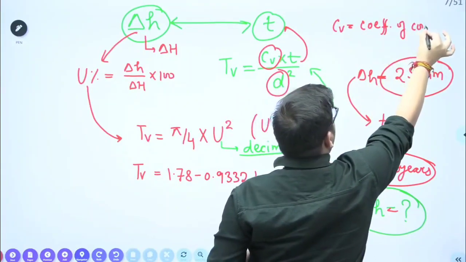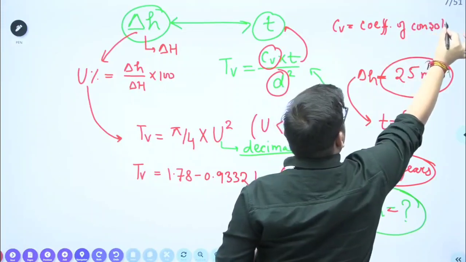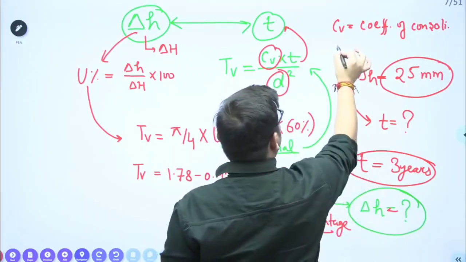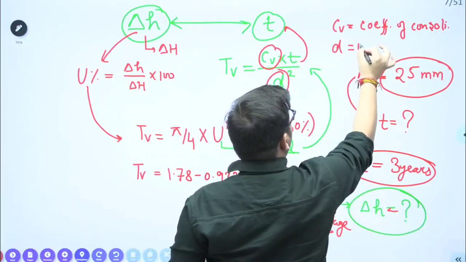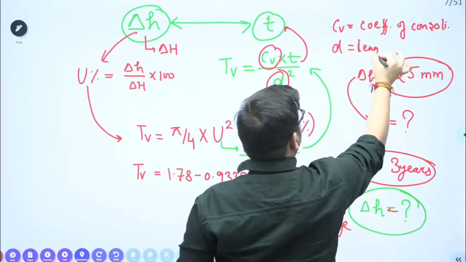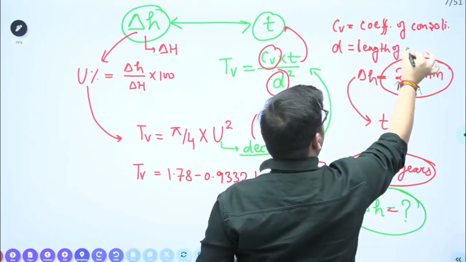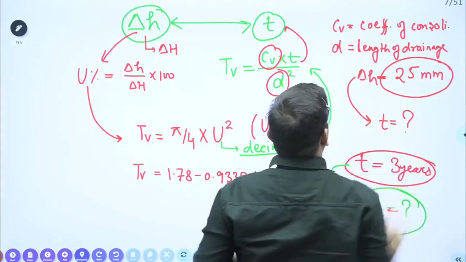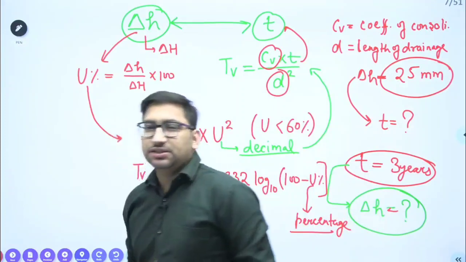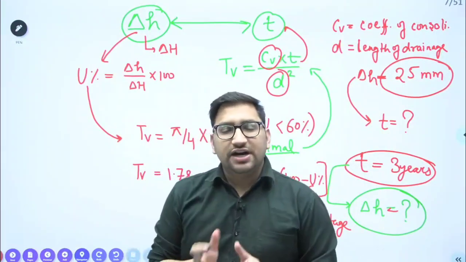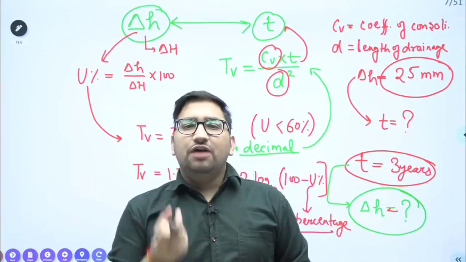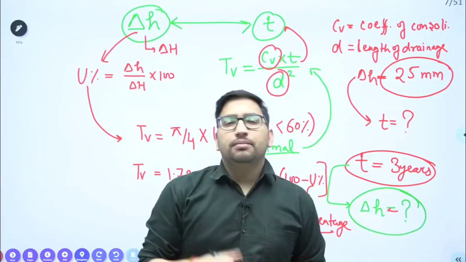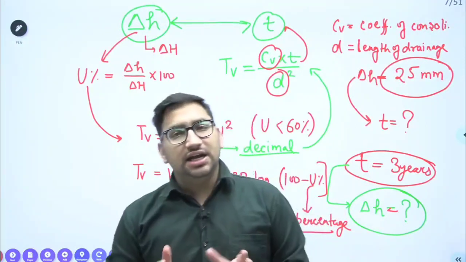Coefficient of consolidation. Right? What is this D? D is your length of drainage path. Clear? Sir, what is this length of drainage path? It is the maximum distance which a water molecule has to travel before expelling out from the clay layer.